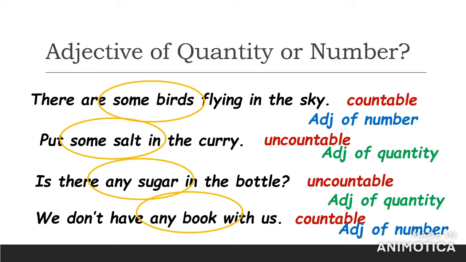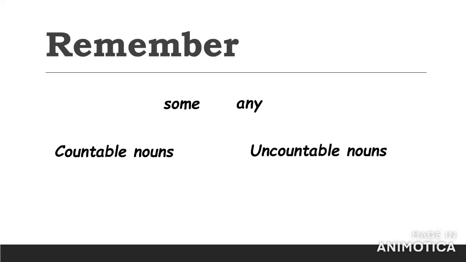And when these same adjectives are used with uncountable nouns, then they become adjectives of quantity. And hence, remember children, some and any are two adjectives which can be used both with countable nouns as well as uncountable nouns.